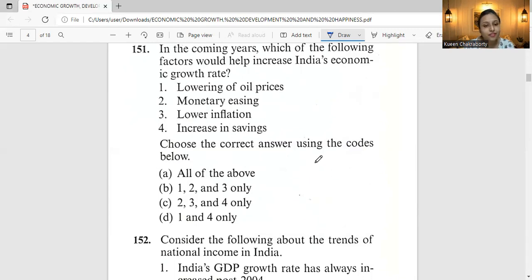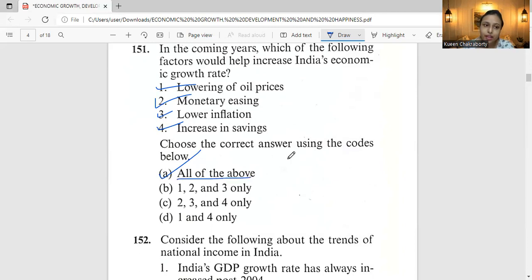Growth of an economy is affected by a number of factors. Right? It will be related to many factors. The growth rate will increase, for example, with a decrease in oil prices, ease of monetary policies, tax cuts and tax benefits, moderation in inflation, right? So all of these factors will contribute to the growth rate increase. So the correct answer is option A, that is all of the above. All of them are the correct ones. So we will choose option A, that is all of the above.